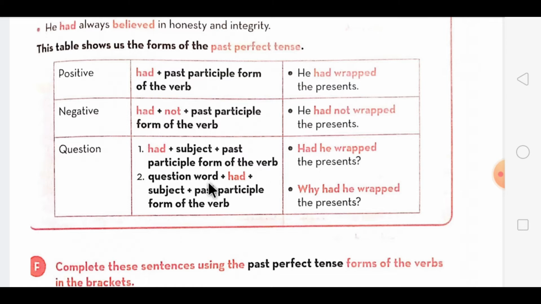Then when we are using question words, before had the question word comes, then had comes, then the subject, and then the V3 form, as it is mentioned over here. Wh-word plus had plus subject plus the V3 form of the verb.